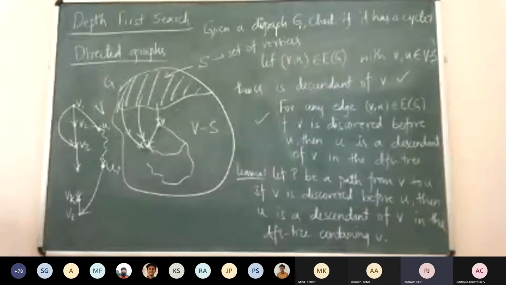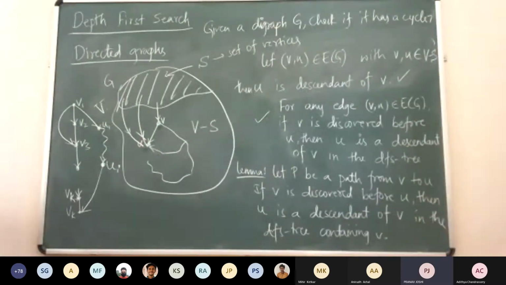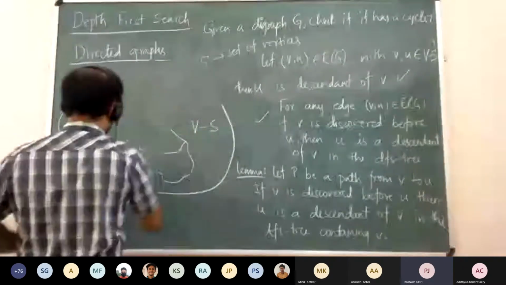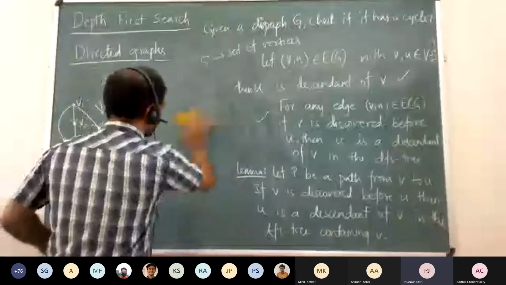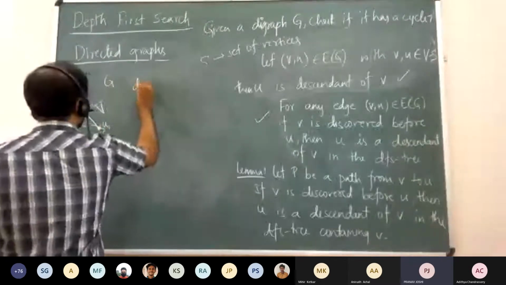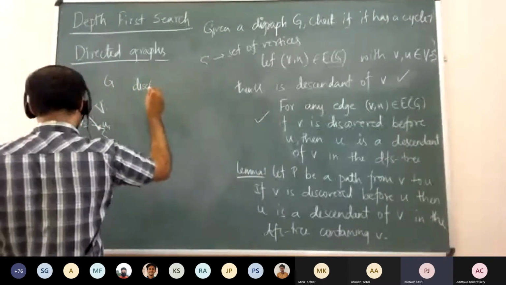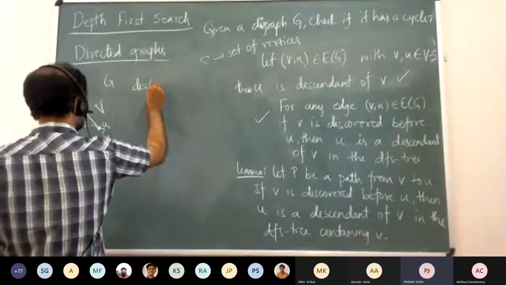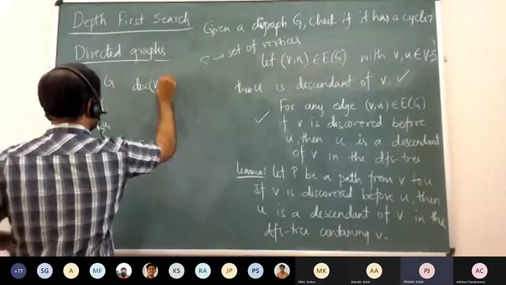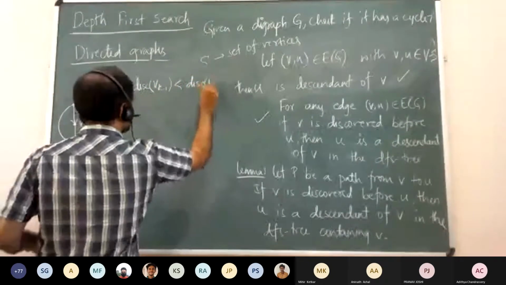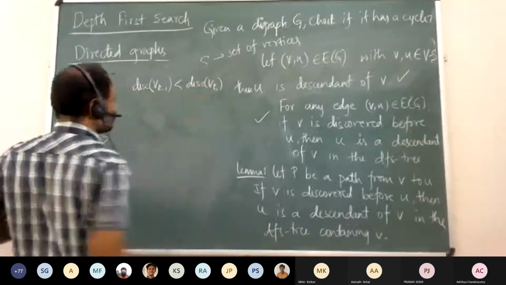These are the two cases. So when we go on discovering Vk, then Vk will be the descendant of V1. And if we find that Vk is already discovered, then we are already moving on a back edge from Vk minus 1 to Vk. The discovery time of Vk minus 1 is, say, less than the discovery time of Vk.